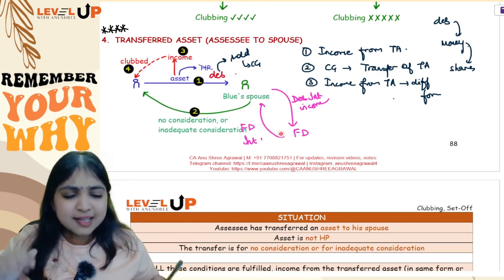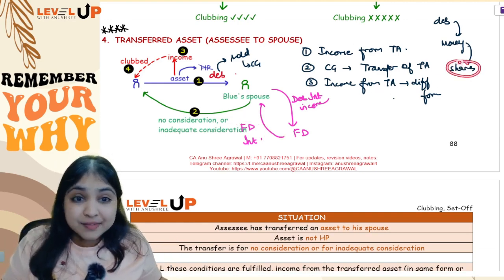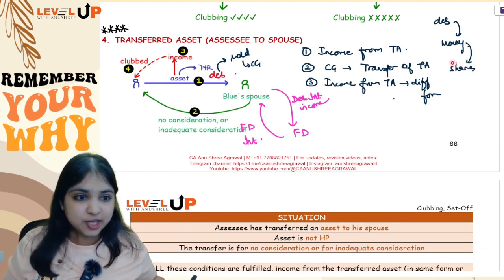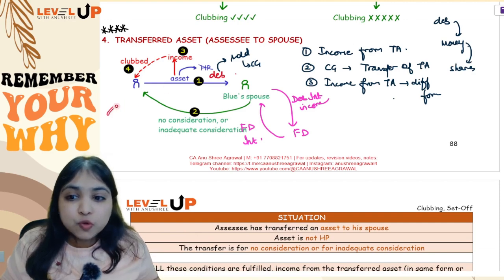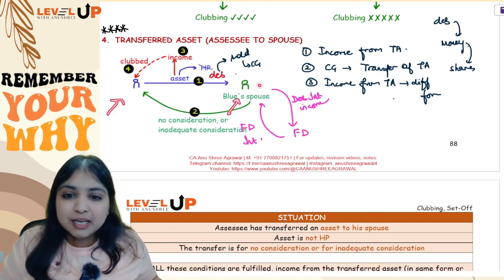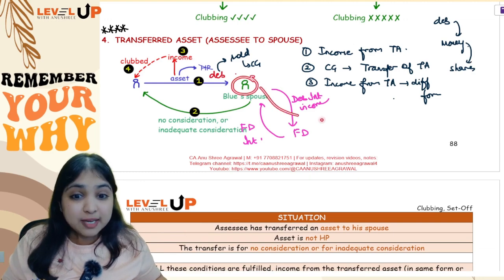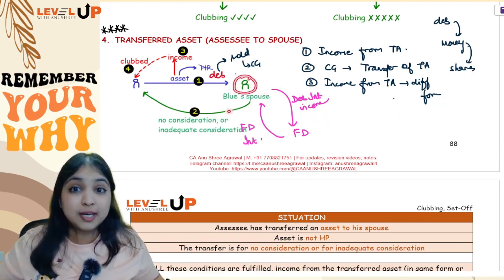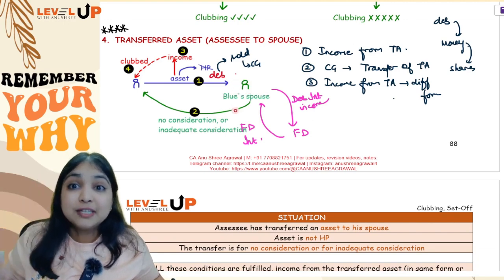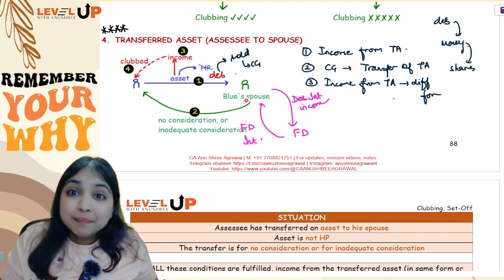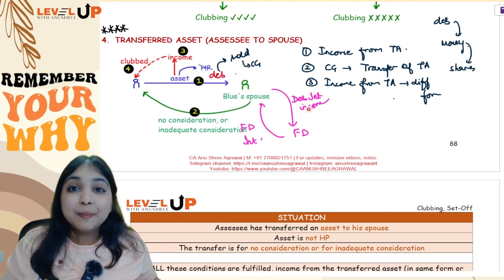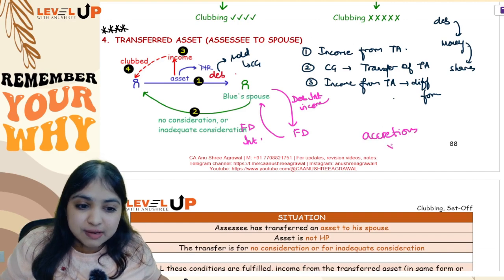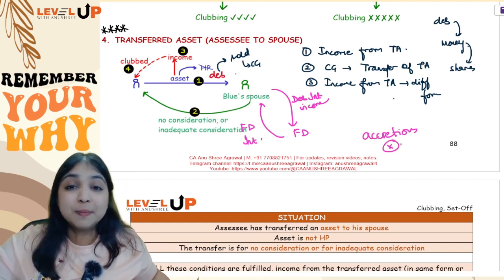Then listen, one last point, okay. Let us say she's having shares now, right? Company made a bonus issue. Company gave bonus shares. So bonus shares company will give to whom? To Blue or to Green? Company will give bonus shares to Green only, because Green only is the owner of these shares. So company, let us say, allotted bonus shares to Green. From those bonus shares, whatever dividend Green is earning, will you club that also? No, that will become income from accretions. Income from accretions we will not club. Bonus shares will become accretions.